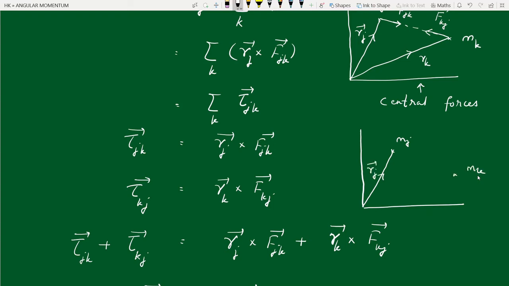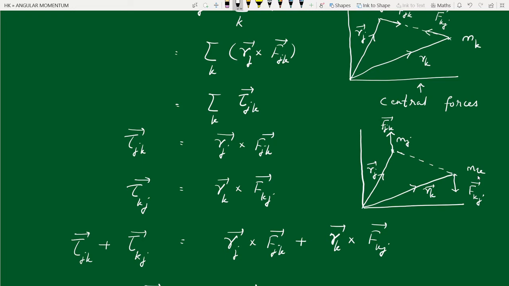Okay, mk is here. Now this is the line joining mj and mk. Now let us say the force on jth particle due to kth particle, this force is acting along this direction, fjk. And the force on kth particle due to the jth particle, this force is acting along the opposite direction, fkj. See, the two forces are equal and opposite, and the net internal force will be 0.